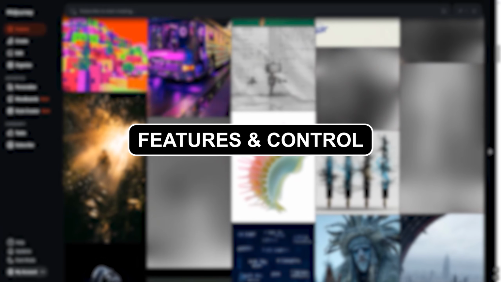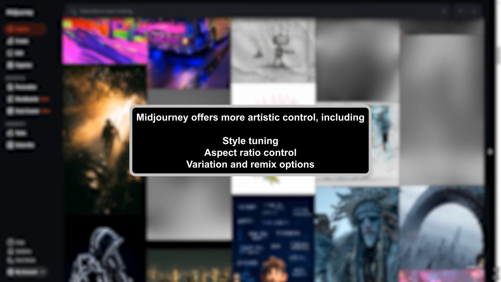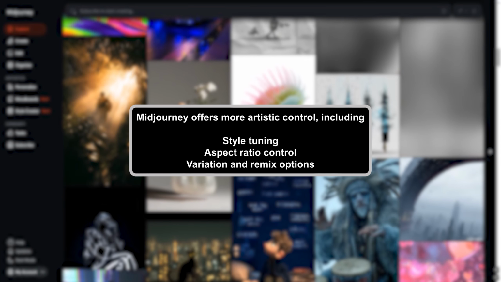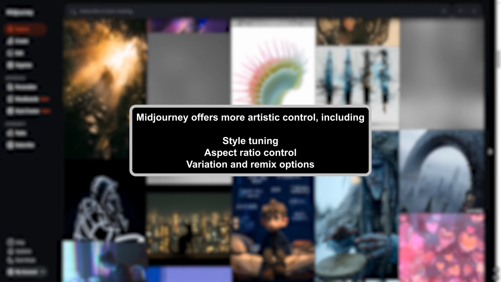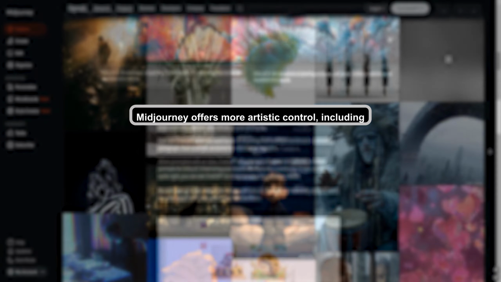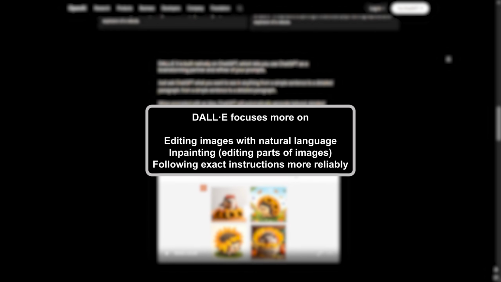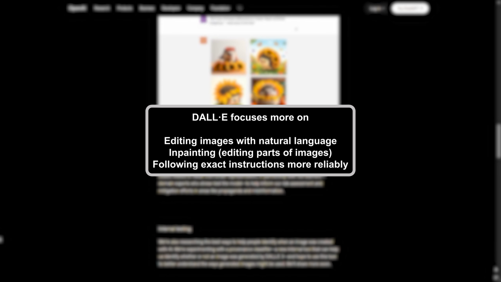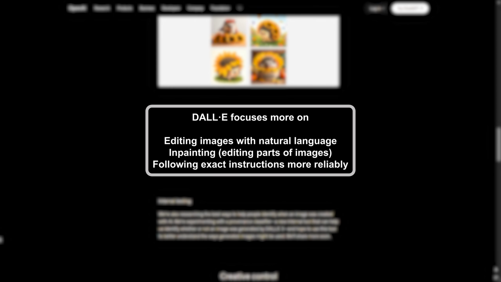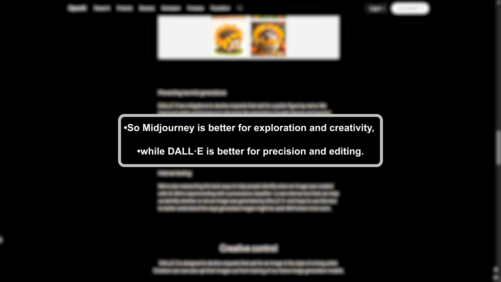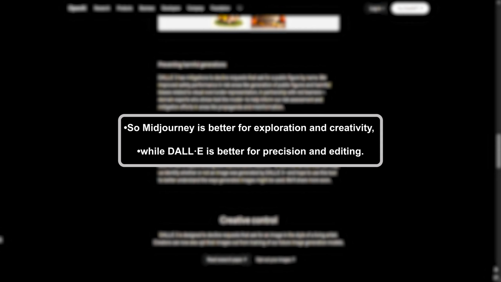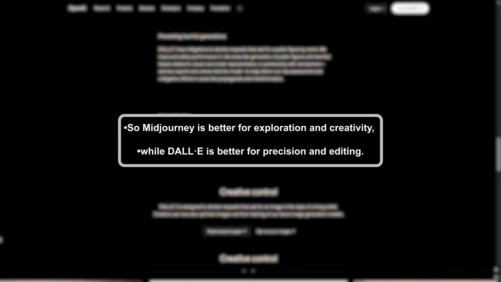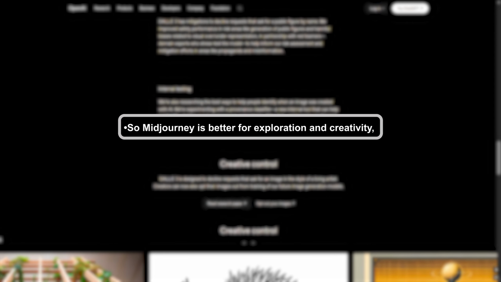Features and control. Midjourney offers more artistic control, including style tuning, aspect ratio control, variation and remix options. DALL-E focuses more on editing images and natural language inpainting, editing parts of images, following exact instructions more reliably. So Midjourney is better for exploration and creativity, while DALL-E is better for precision and editing.